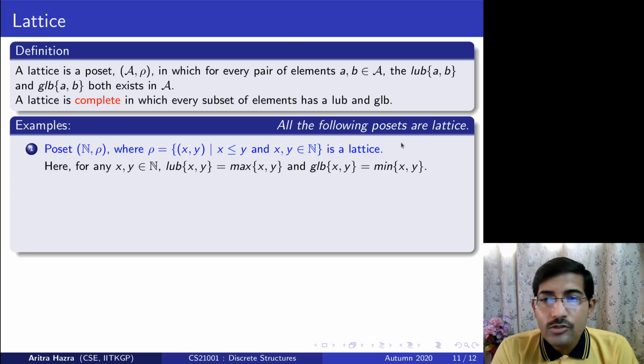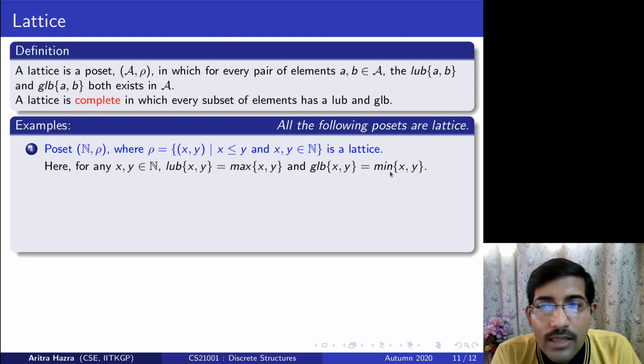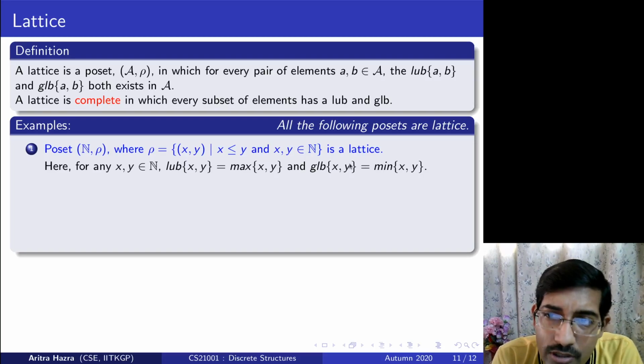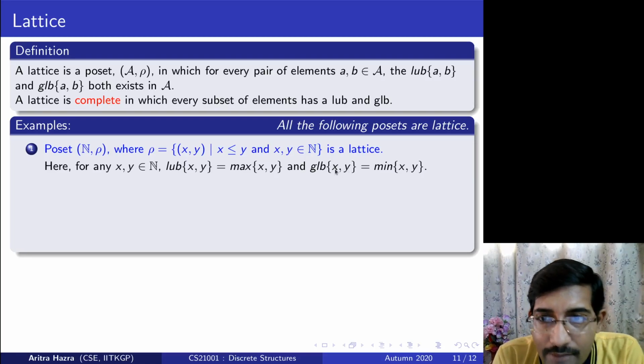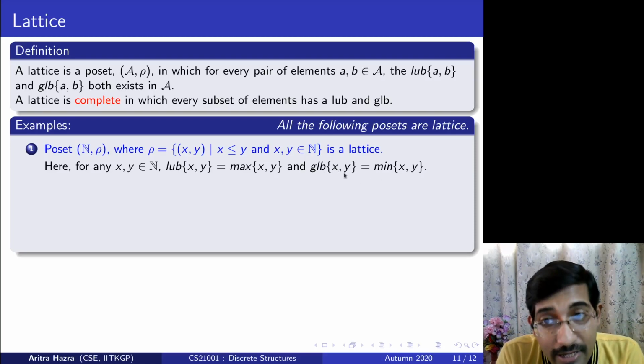The greatest lower bound is the minimum of them, because all the elements less than that belonging to the natural number set are my lower bounds, but the greatest among them is the minimum. So if x is the minimum element, x is less than y, then say x minus 1 is also a lower bound, but it's not the greatest one.